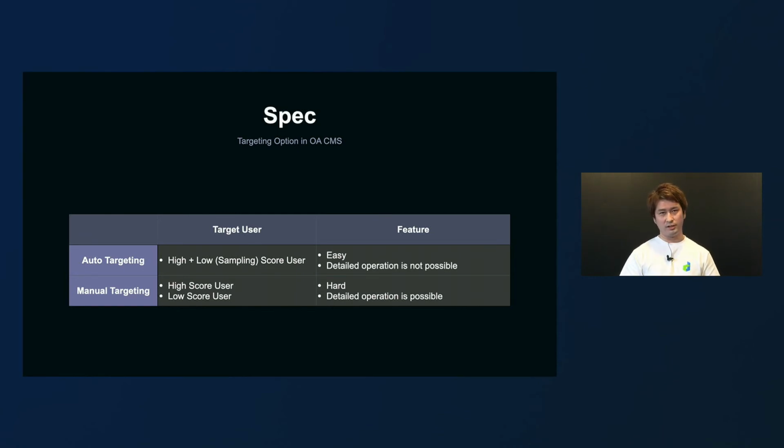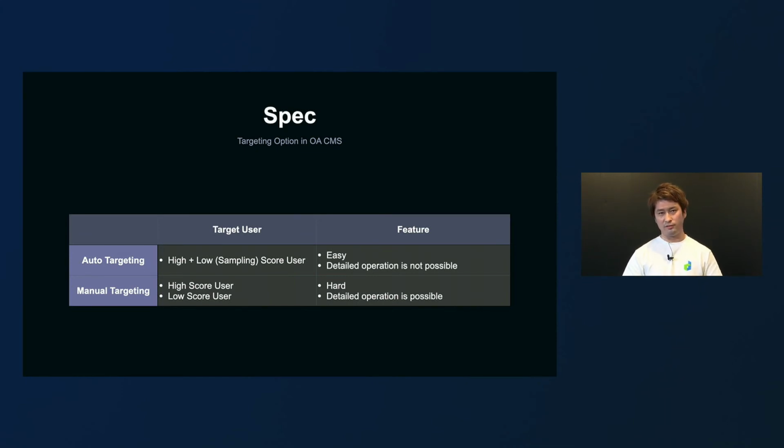Depending on the aims of OA operators, Open Score Targeting provides 2 broadcasting options. First, auto-targeting. Second is manual targeting. Auto-targeting is to send messages automatically to high-score users. In manual targeting, either high-score or low-score users are selected for targeted broadcast.